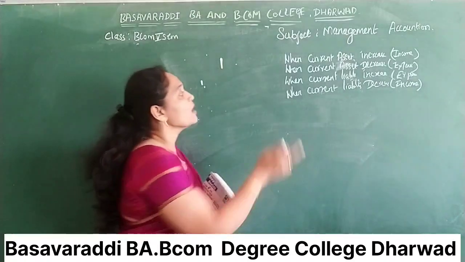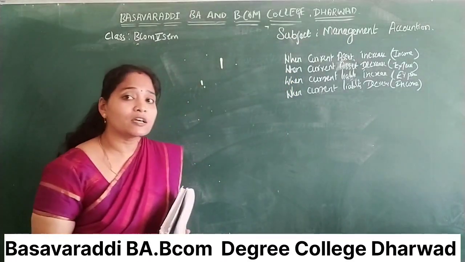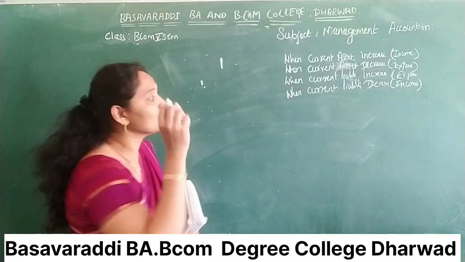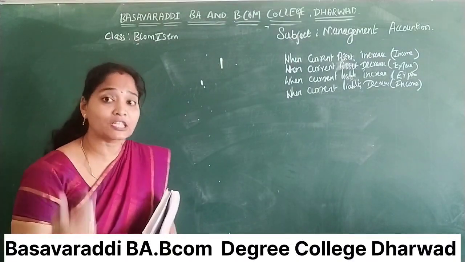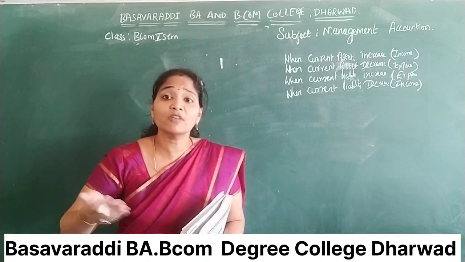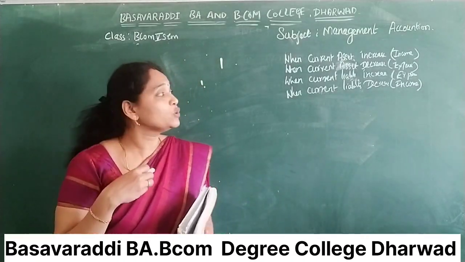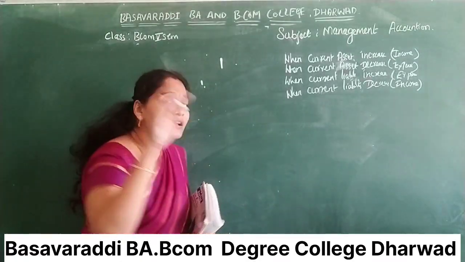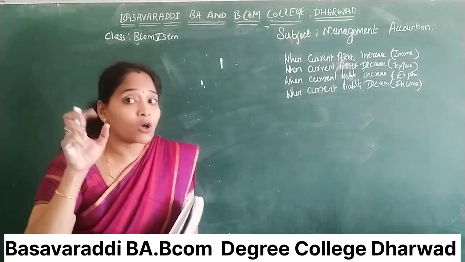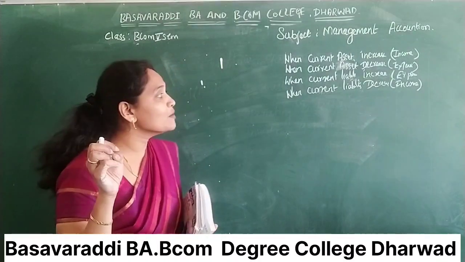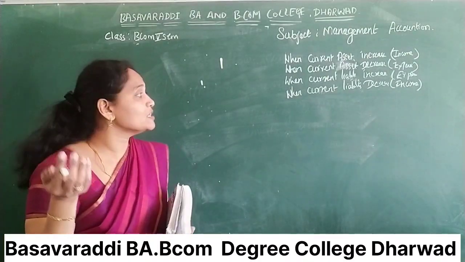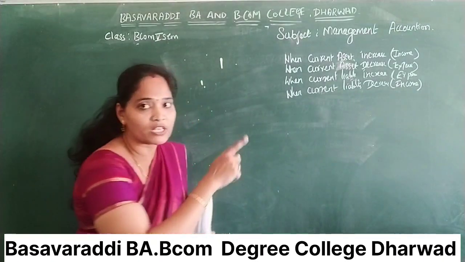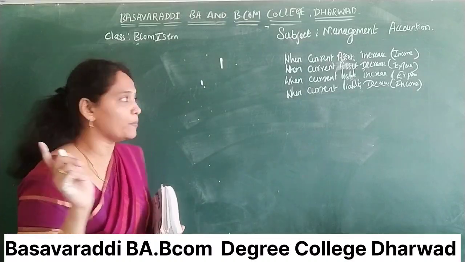At the same time, when the current asset is decreased, it is expenses for us. When the current liability is increased, that is expenses for us. When the liability increases, we have to incur the expenses. When the current liability is decreased, incomes are growing. With the help of these four, you start your problem.